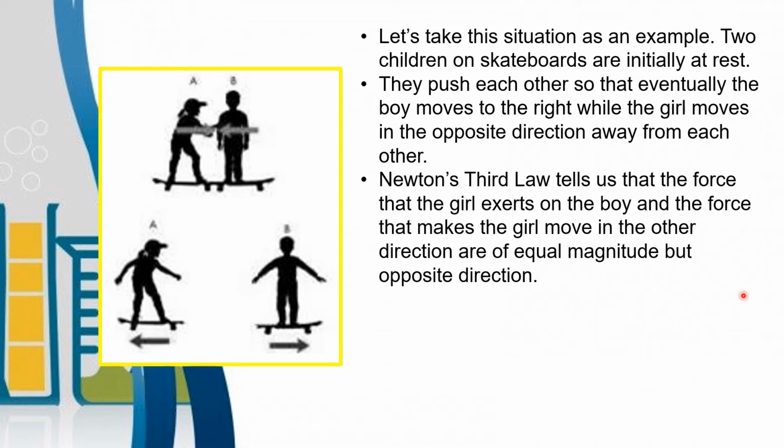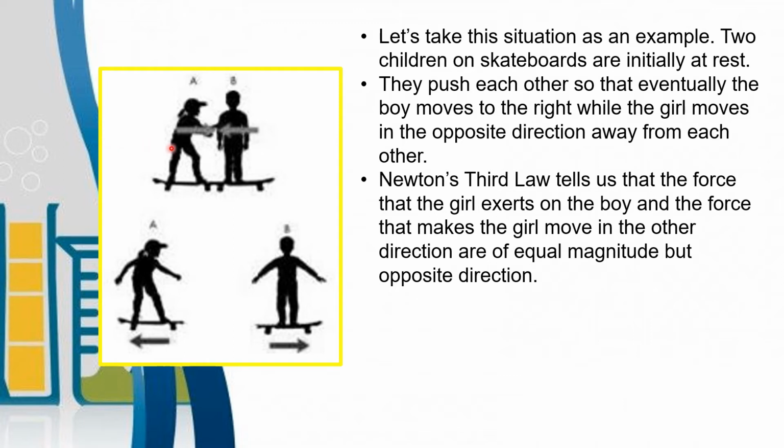Newton's third law tells us that the force that the girl exerts on the boy and the force that makes the girl move in the other direction are equal in magnitude but opposite in direction. So the amount of force exerted by the girl on the boy is equal to the amount of force that is the reason for the girl to move to the left.